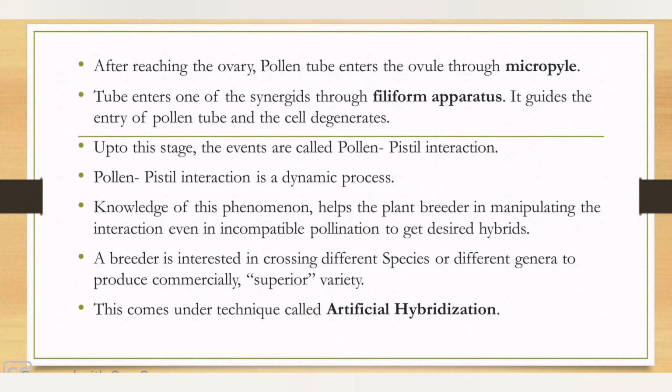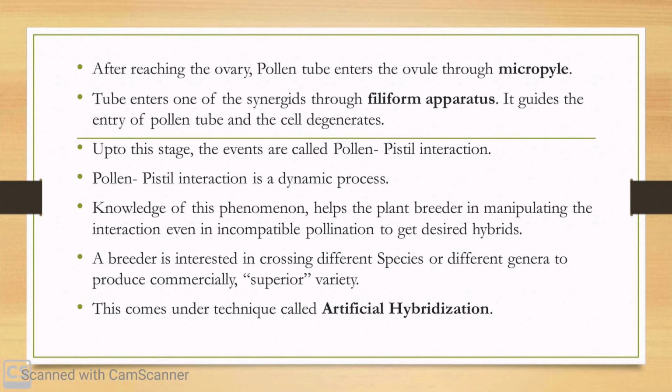All these events, from the pollen deposition on the stigma until the pollen tube enters the ovule, are together referred to as pollen pistil interaction, a very dynamic process involving pollen recognition followed by promotion or inhibition of that.